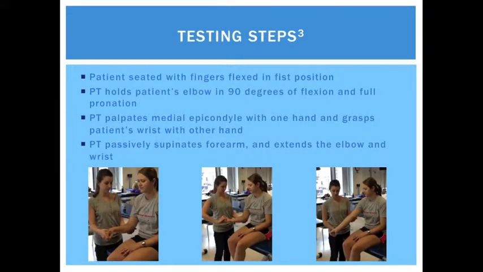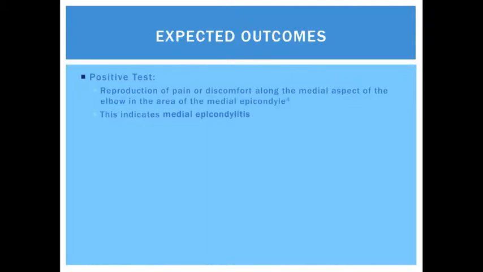To perform the test, have the patient seated with fingers flexed in a fist position. Hold the patient's elbow in 90 degrees of flexion and full pronation, while palpating the medial epicondyle with one hand and grasping the patient's wrist with the other hand. Passively supinate the forearm and extend the elbow and wrist. A positive test indicates medial epicondylitis and involves the reproduction of pain or discomfort along the medial aspect of the elbow in the area of the medial epicondyle.